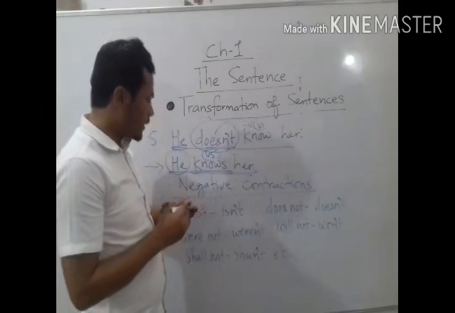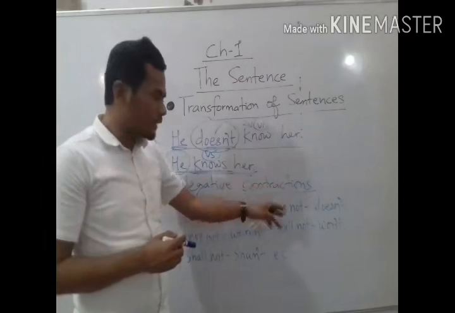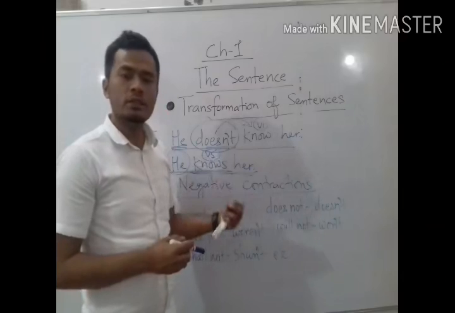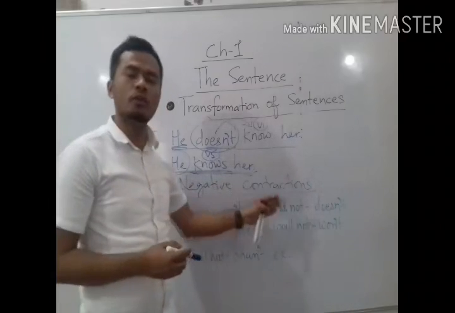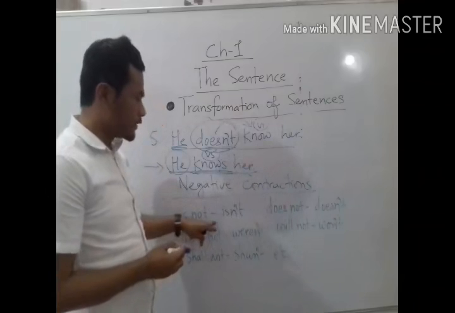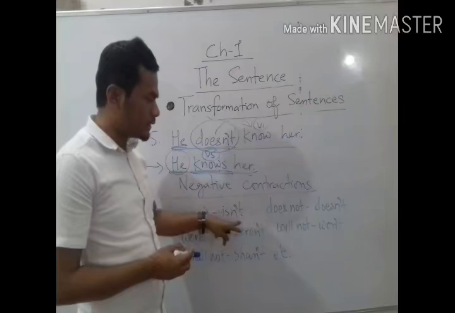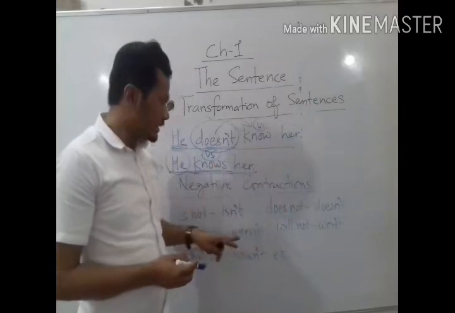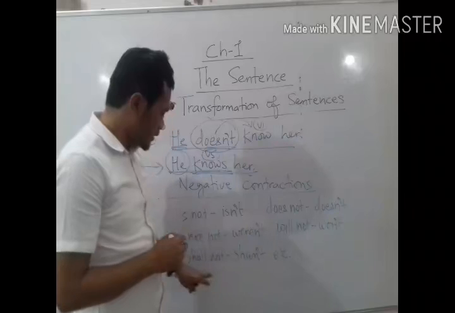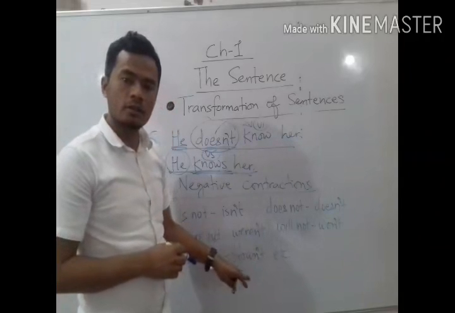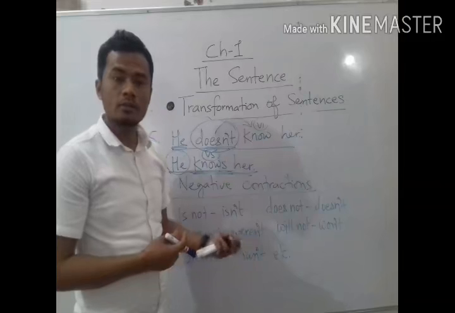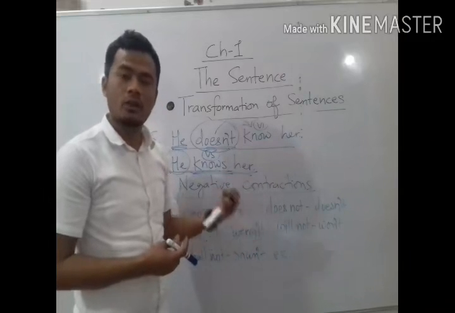Understood? Now some of the negative contractions are given here, because I still found some of you are confused about how to change the sentences into tag questions. This will be very helpful for you to understand the negative question tags. Like the contraction form of is and not is isn't, does and not is doesn't, were and not weren't, will and not won't. Remember that. Shall and not shan't. Understood? Could and not couldn't, can and not can't. Did and not didn't, all these.